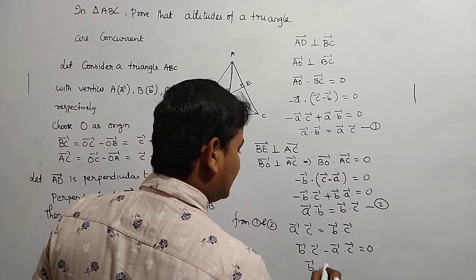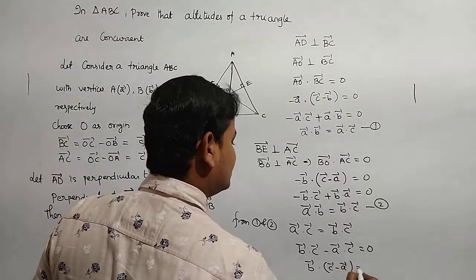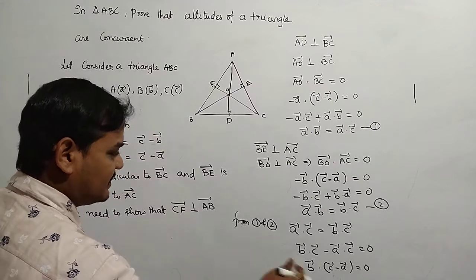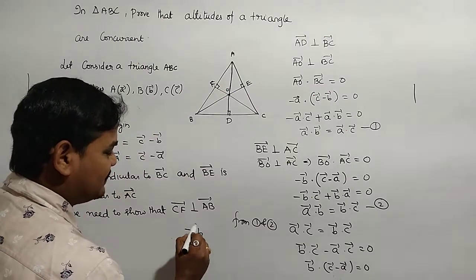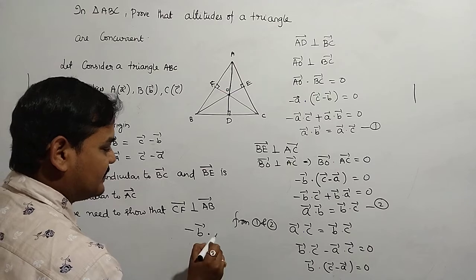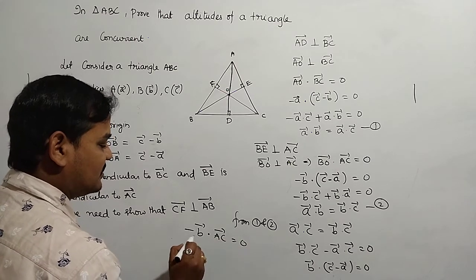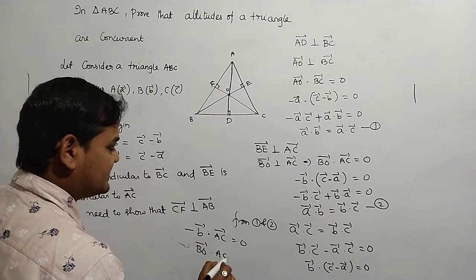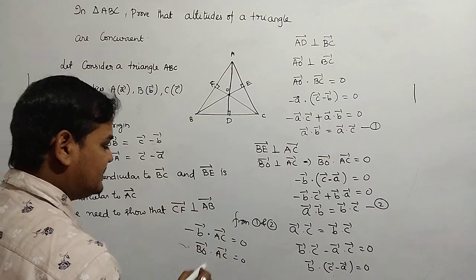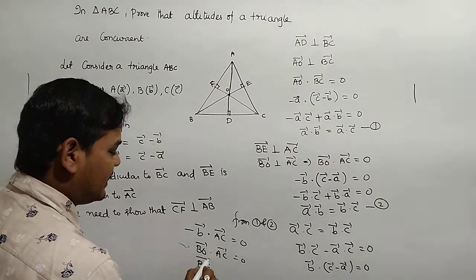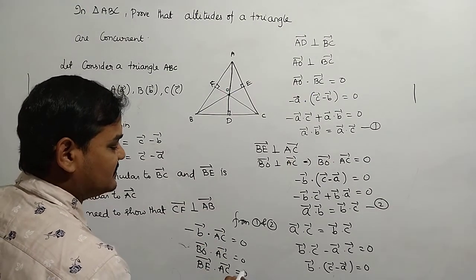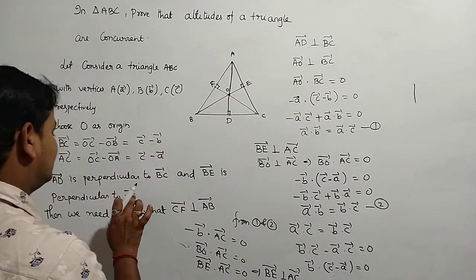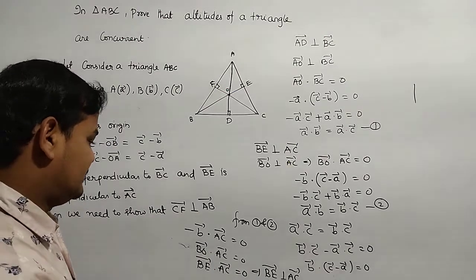So B bar dot (C bar minus A bar) is equal to 0. B bar can be written as minus of minus B bar also, so finally I can write minus B bar dot AC bar is equal to 0. Minus B bar is BO bar, so BO bar dot AC bar is equal to 0, which means BE bar dot AC bar is equal to 0, which implies BE bar is perpendicular to AC bar.